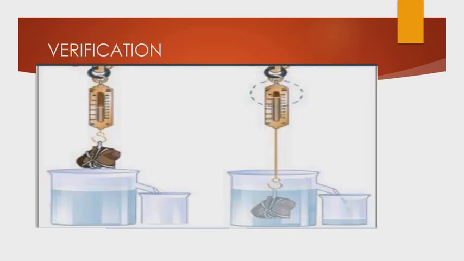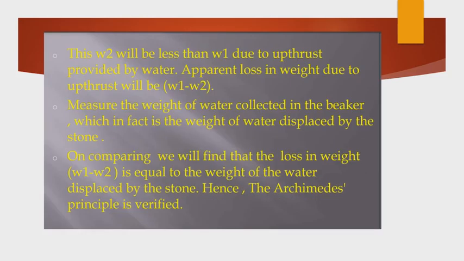You can see here a spring balance, and the stone is immersed in water. Then the spring balance reading changes. The water overflows and is collected in another beaker. So this weight we can call W2. This W2 is less than W1 due to the upthrust provided by water.